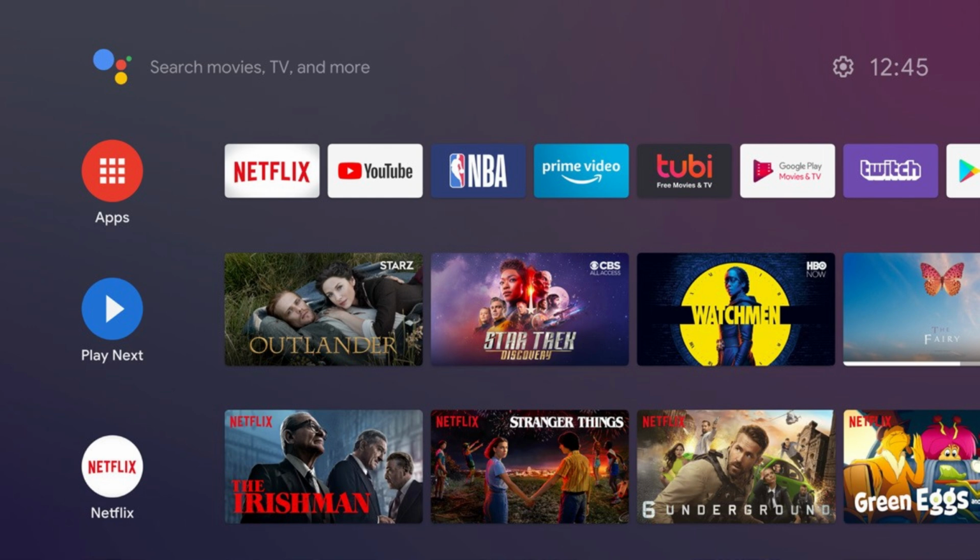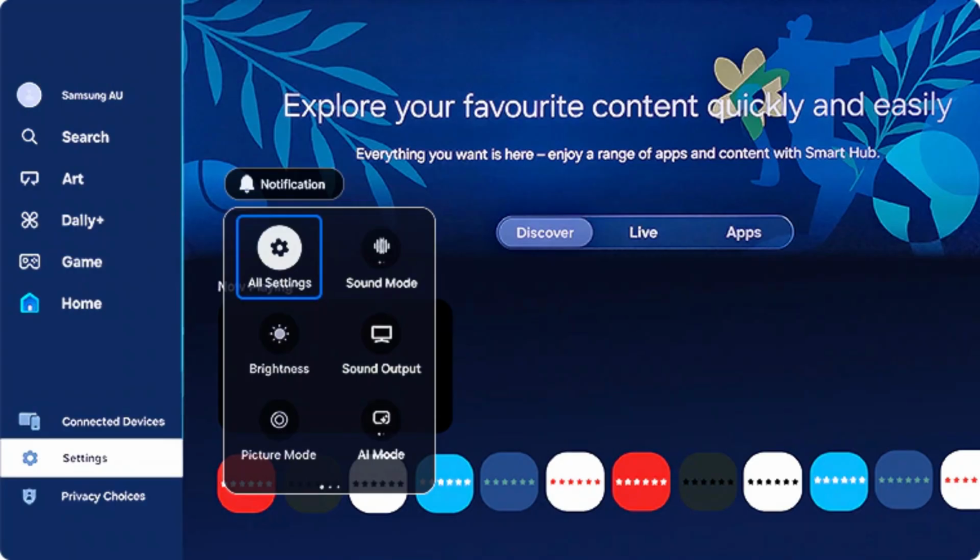There are actually a lot of ways for you to be able to play Minecraft on your Android or on your smart TV. The first thing that you can try to do is access all settings, and from all settings you're going to make sure what specific type or the make and model of your smart television is, if it has a built-in feature that you can connect PS controllers or family games controllers, and that way you can determine that Minecraft is playable on your TV.